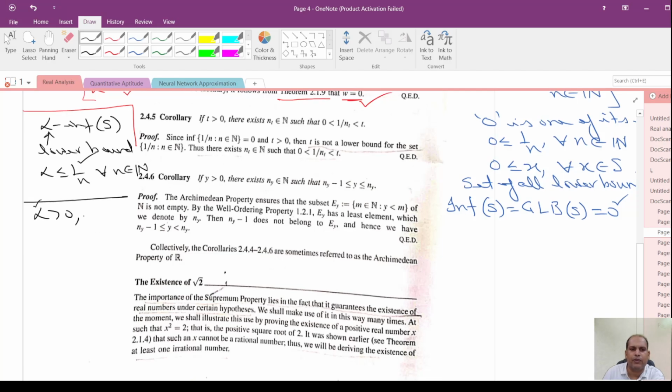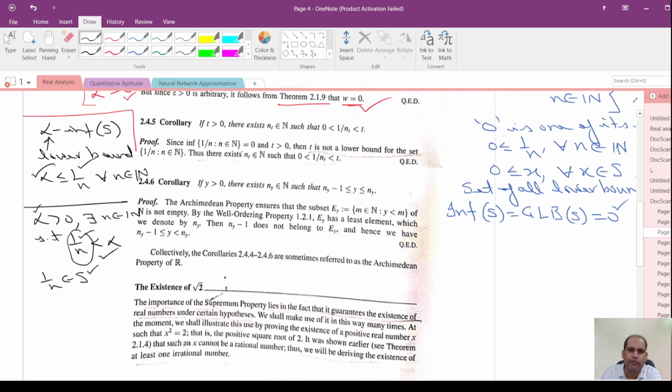So, from here there exists n belonging to the set of natural numbers such that 1 by n is less than alpha. So, there exists at least one real number of the type 1 by n, coming from the set S, which is less than alpha, which is going to violate this condition. So, in this way one can also do that. We have a contradiction here directly using the Archimedean property of real numbers. So, this is the technique we have done.